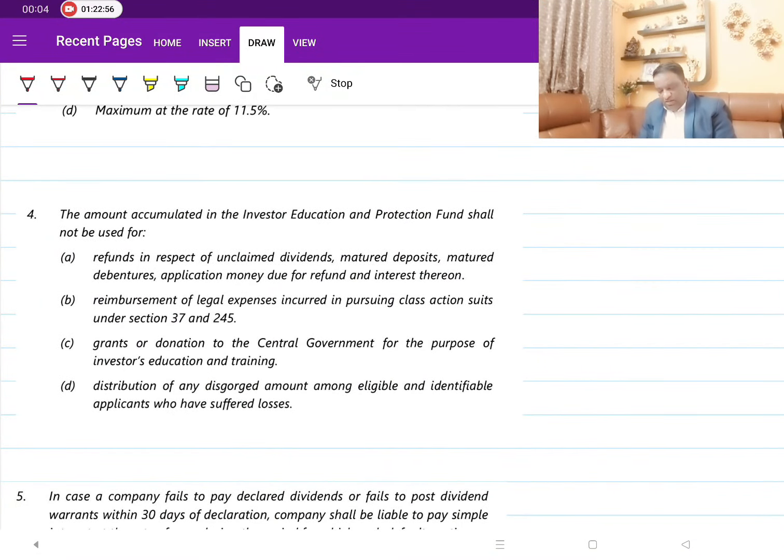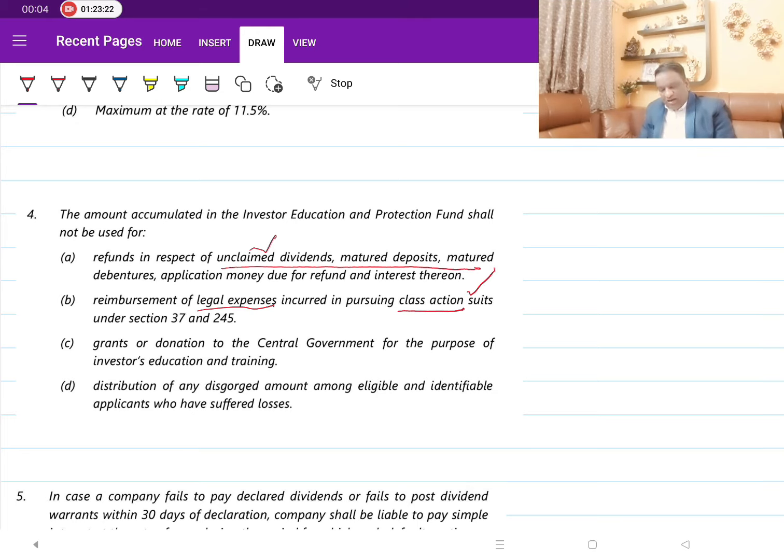Then this one. The amount accumulated in the investor IEPF account shall not be used for what purposes? Refund to the genuine people is generally permitted. And reimbursement of legal expenses, as I said, class action suits, which is a 2013 Act amendment, is permitted.